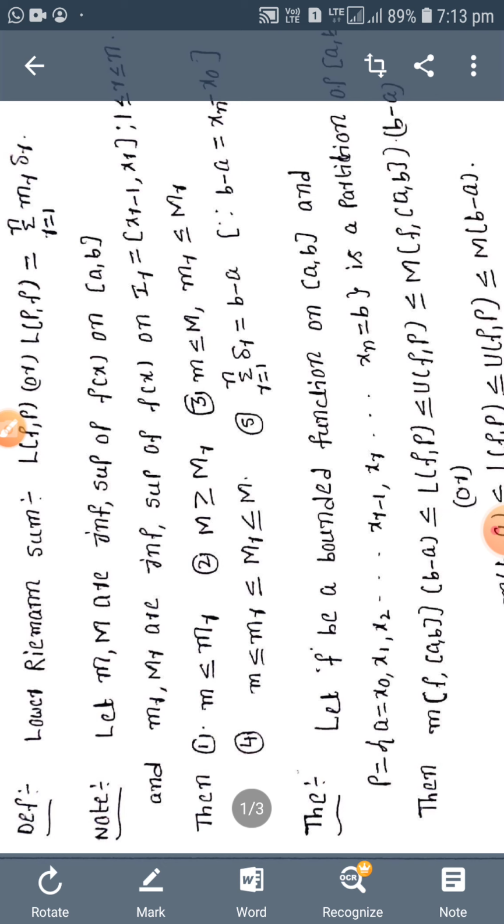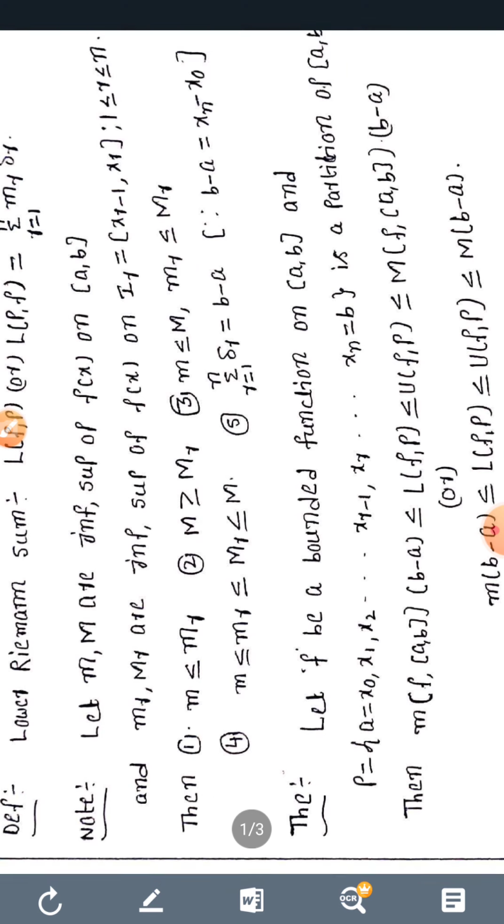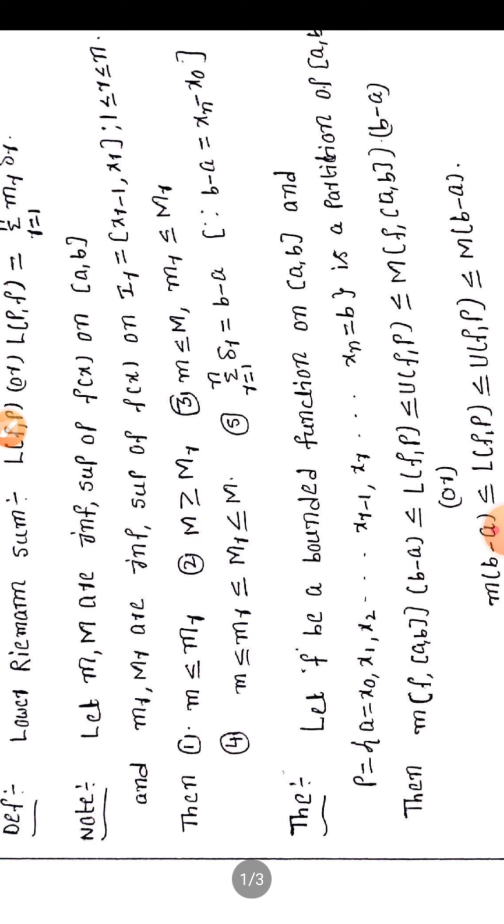Next one, small m is less than or equal to capital M, small mr is less than or equal to capital Mr. Therefore, in total we conclude that small m is less than or equal to small mr is less than or equal to capital Mr is less than or equal to capital M. That is, the infimum of f(x) on [a,b] is less than or equal to the infimum of f(x) on the rth subinterval Ir, less than or equal to the supremum of f(x) on Ir, less than or equal to the supremum of f(x) on [a,b].